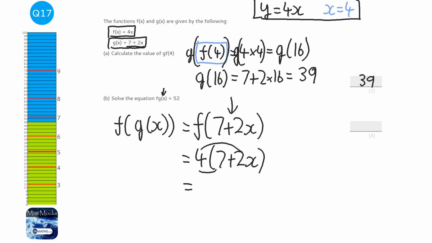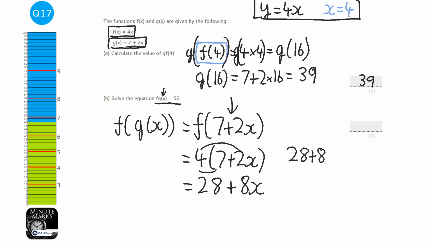So 4 times 7 is 28, plus 4 times 2 is 8x. Okay, now there's an equation here which I've kind of ignored up until now, but we need to write it now. So it says that 28 plus 8x, which is the fg of x, equals 52.